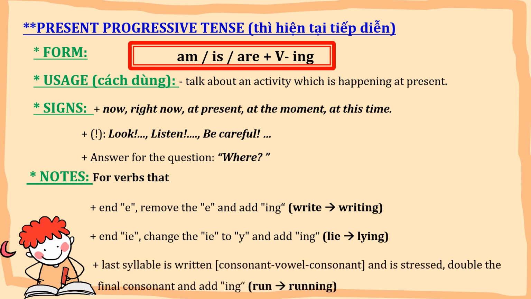And the last one, for the verb that has the last syllable written by consonant, vowel, consonant, and it's also stressed, please double the final consonant and then you add ing to the verb. For example, I have the word run. If you want to add ing to run, you have to double the letter N. Okay, these are some rules and some notes for you when you want to use the present progressive tense.